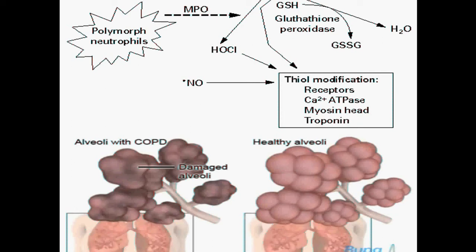So the alveoli get damaged because of the respiratory burst mechanism in the body. These polymorph neutrophils, which are inflammatory cells, produce myeloperoxidase enzyme, as a result of which nitric oxide radical and HOCl are produced. These two free radicals modify the thiols in receptors, calcium ATPase enzyme and myosin head troponin enzyme. This thiol modification may lead to the formation of COPD.